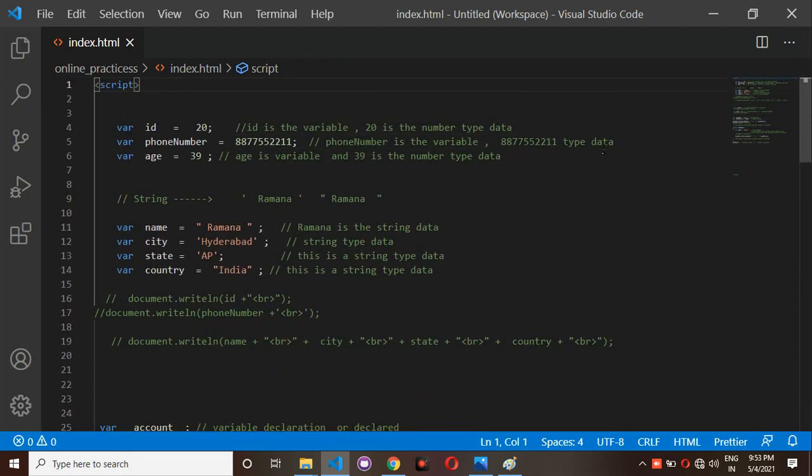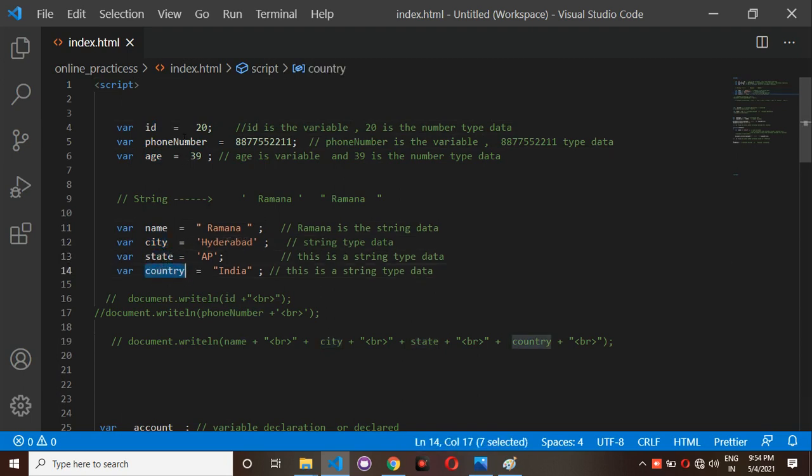Last and final, I am going to explain. Here, a variable is nothing but a container or a small memory location. Using the var keyword, we can create variables. First we need the var keyword, then the variable name. The variable name can be any valid name you want to give, for example, id, phone number, age, year, name, city, state, country. These are variable names.